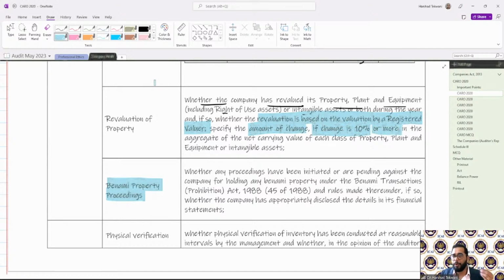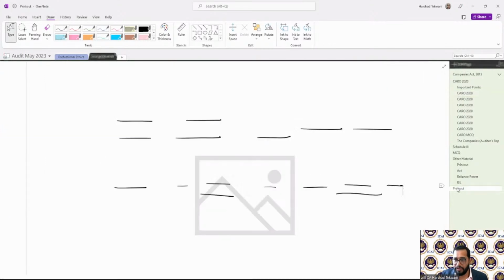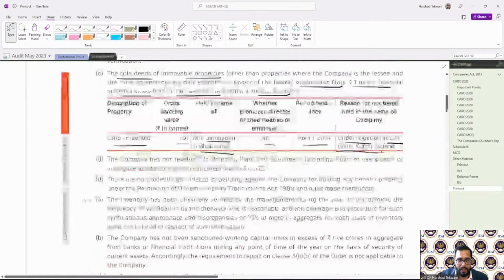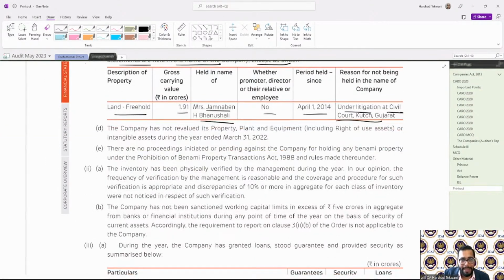So first of all, you need to provide details about the revaluation. Same way, if I show here, in this case the company has not revalued. Company has not revalued its property, plant and equipment, so it will not come. But where it has revalued, we need to provide on what basis the revaluation was done, and if the change is more than 10% of the net aggregate value, then what the change is.